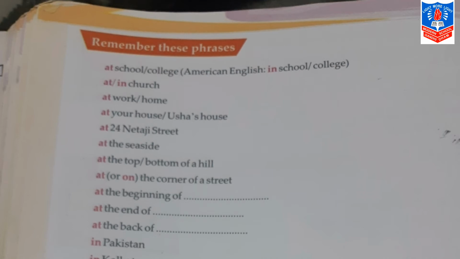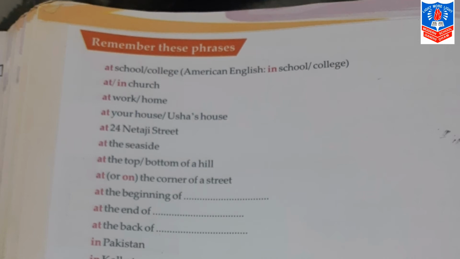My next phrase is at your house or at Usha's house. So the sentences are, I am coming to your house, and I had coffee at Usha's house. My next phrase is at 24 Netaji Street. So the sentence is, he lives at 24 Netaji Street. Next phrase is at the seaside. So my sentence is, I am at the seaside. My next phrase is at the top or at the bottom of a hill.